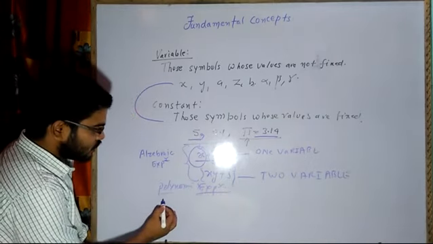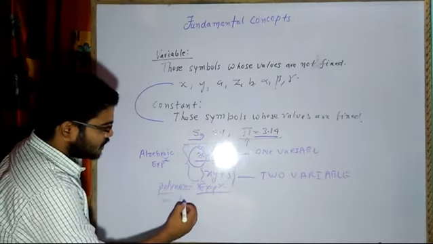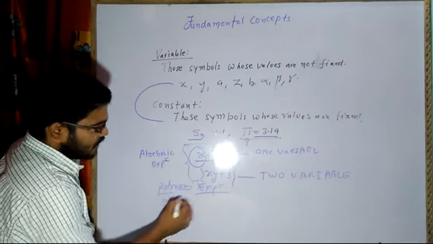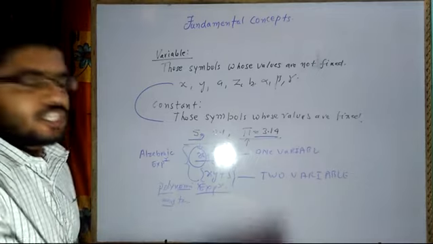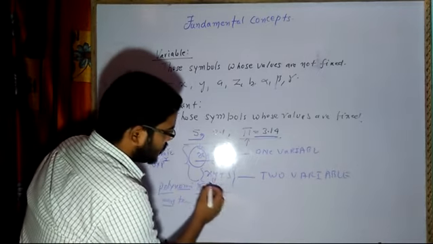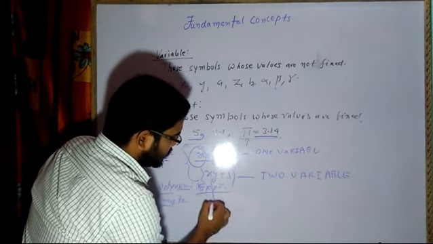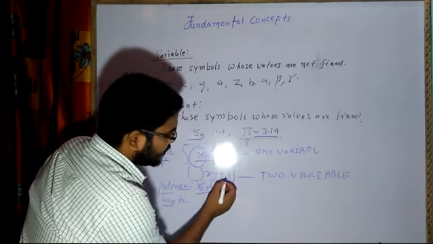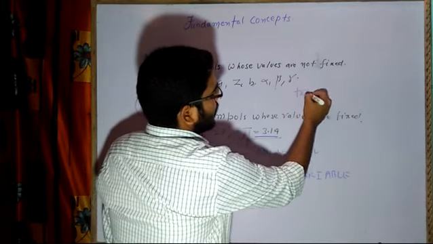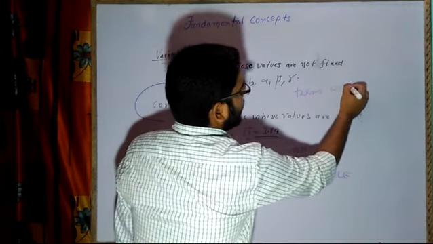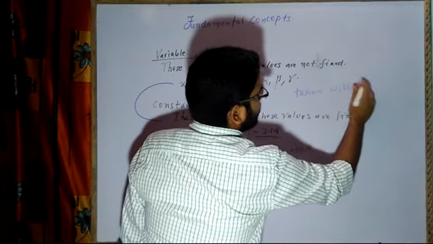The word poly means many, nomial means terms. Here I may have n number of terms, so it will be called poly, many terms. Here actually we have two terms, here also two terms. They are separated by plus or minus. So always terms will be separated.